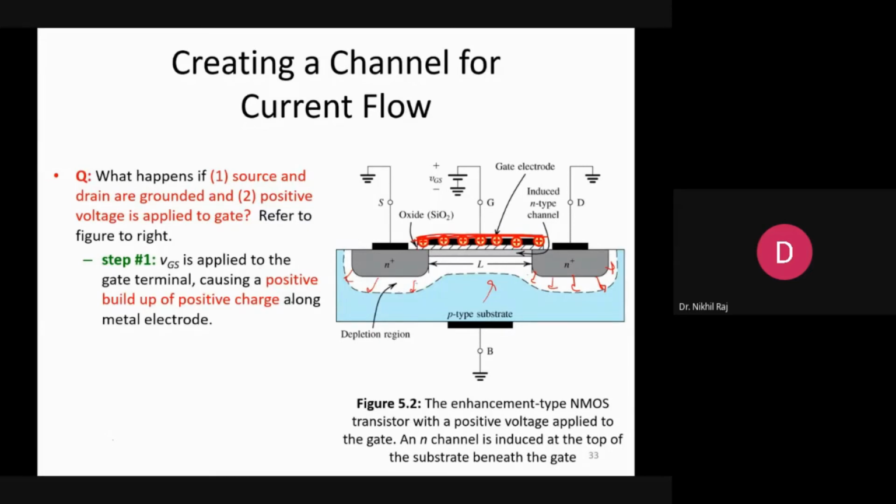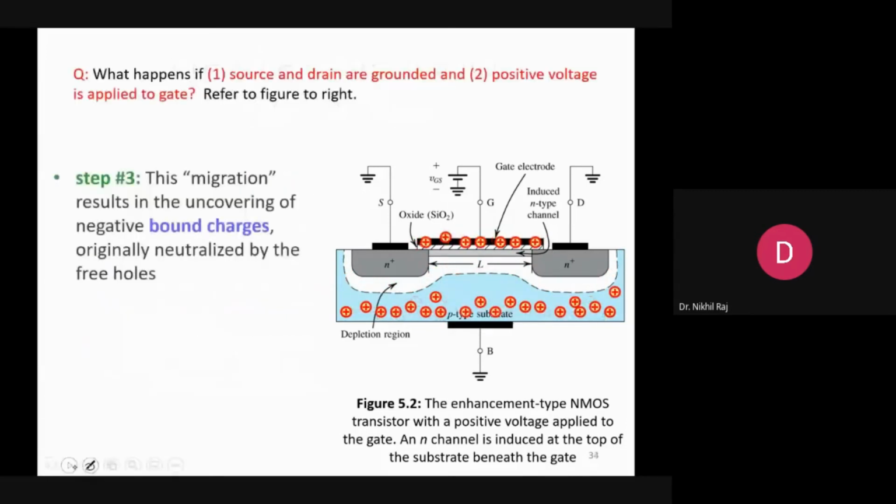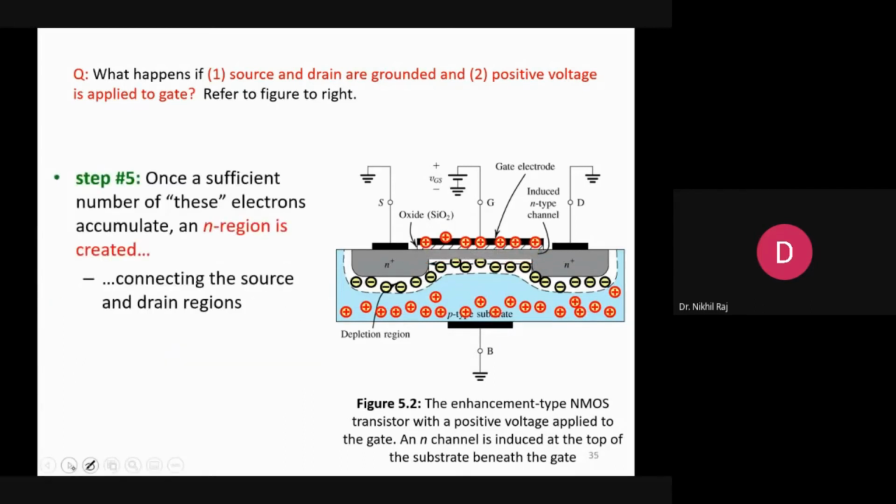So first VGS is applied and it will build a positive charge. Then what will happen? Free holes will be repelled, a depletion region will be formed there, and then negative ions and charges will come there, and a path will be created between drain and source. So this is the charge accumulation taking place, and then a path will be created from the source to drain where the current will flow. But still the current will not flow in this case.